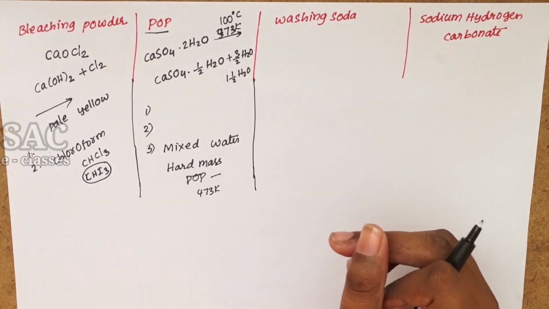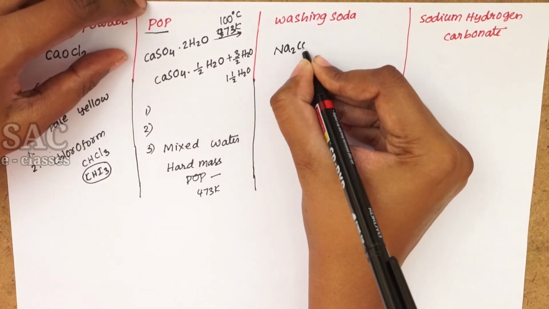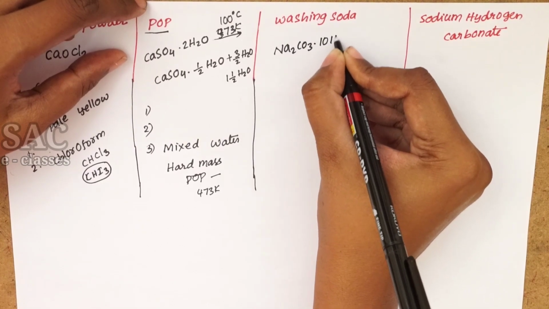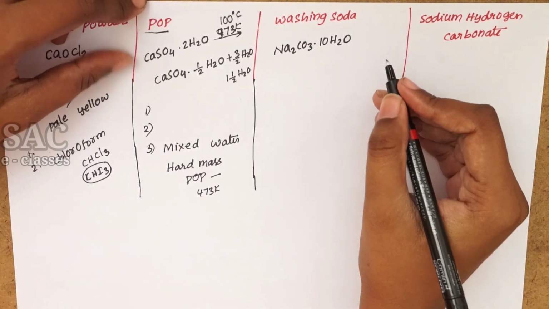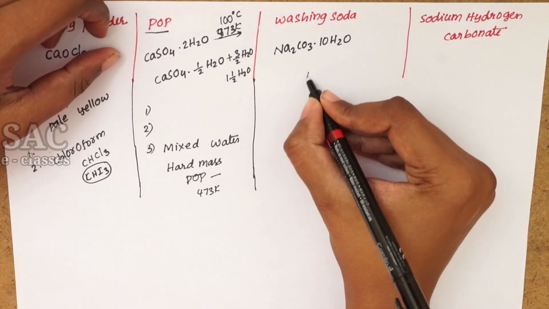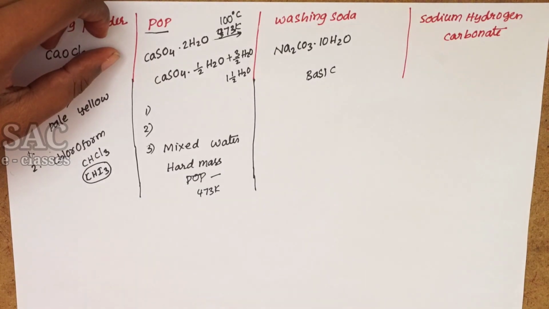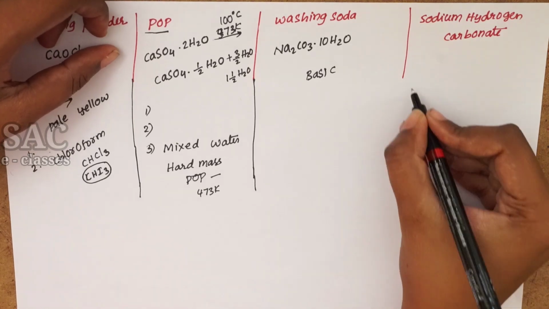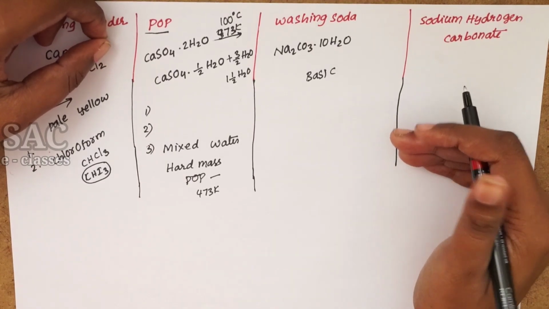Coming to washing soda. Washing soda's chemical formula is Na2CO3·10H2O, chemically known as sodium carbonate decahydrate. It is usually a basic salt, and it is a transparent, crystalline solid. It is soluble in water and forms an alkaline solution in water. That is why it is used for cleaning purposes and washing clothes, and also used in the